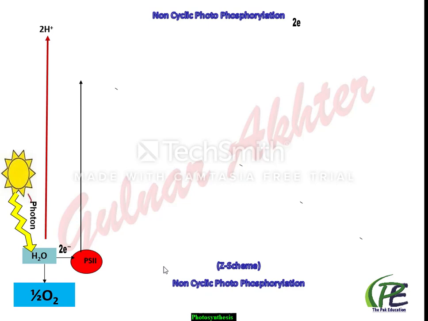Here photosystem 2 also absorbs light energy or photon, and electrons become excited and transfer to the primary electron acceptor, which is pheophytin, and then move towards the plastoquinone.